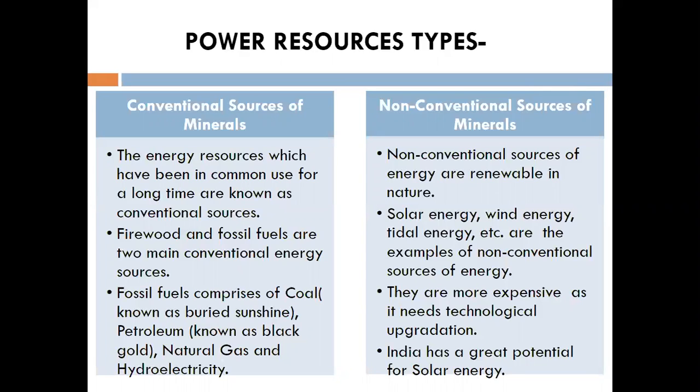On the other side, solar energy, wind energy, tidal energy, etc. are examples of non-conventional sources of energy. Fossil fuels comprise coal, known as buried sunshine, petroleum, known as black gold, natural gas and hydroelectricity. Non-conventional sources are more expensive as they need technological upgradation. India has a great potential for solar energy.